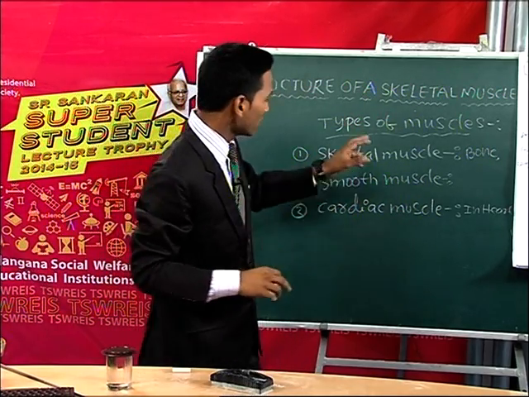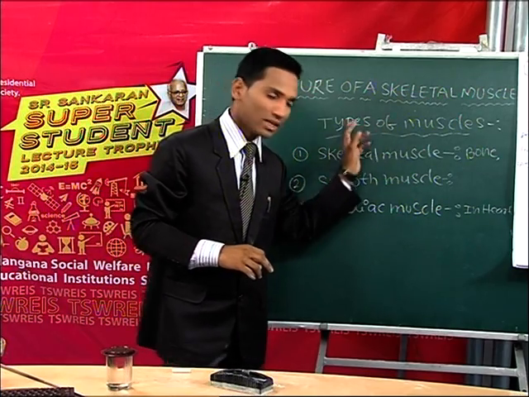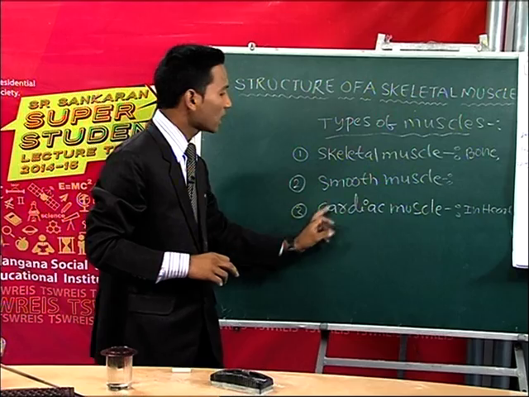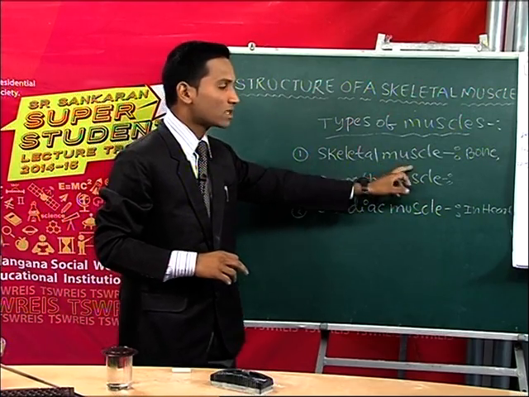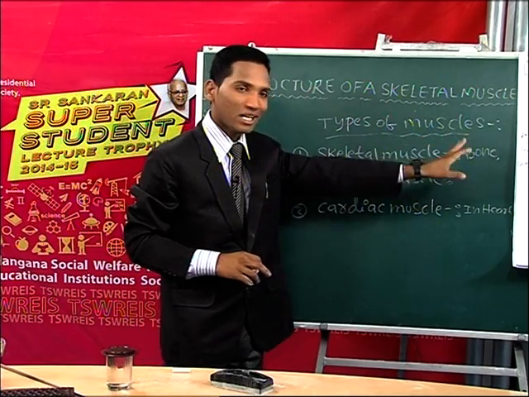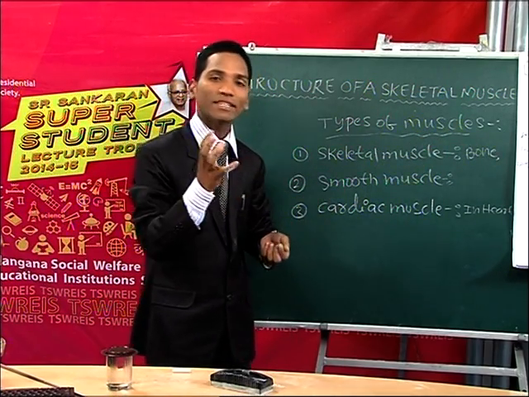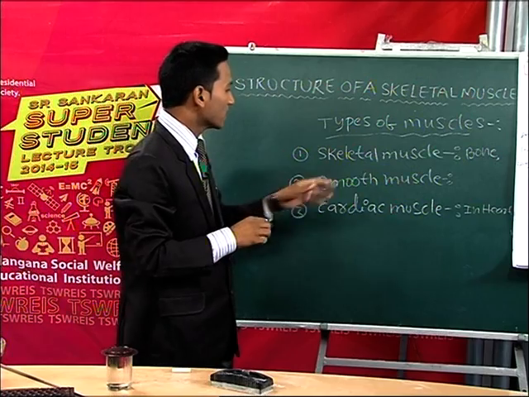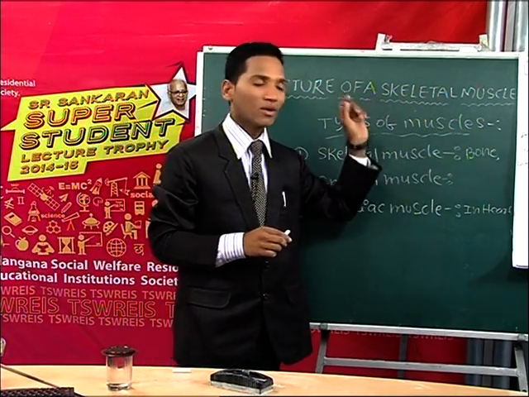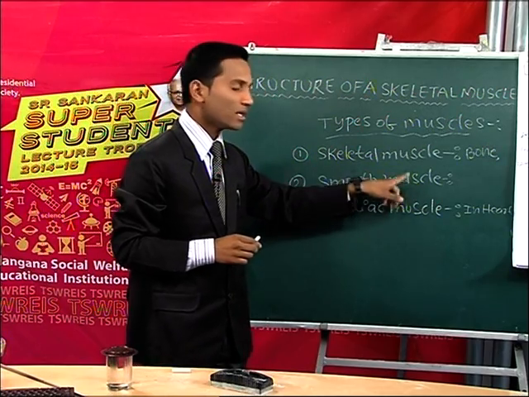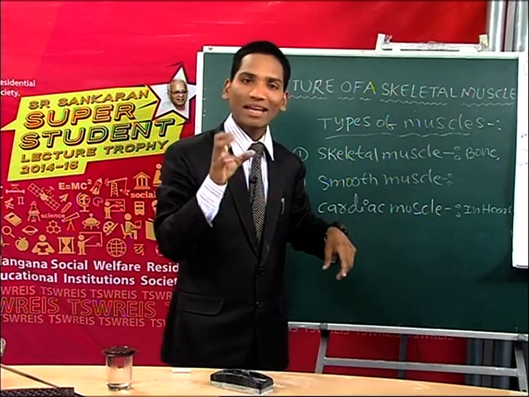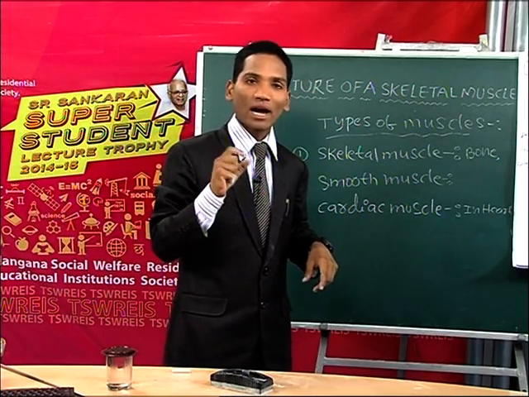So this is about the muscles. There are three types of muscles present: skeletal muscle, smooth muscle and cardiac muscle. Skeletal muscles are attached to the bone. They are voluntary in nature, they contract very quickly, and they are innervated by the somatic nervous system. Smooth muscles are present in the walls of visceral organs, such as blood vessels, tracheae, intestine and also stomach.